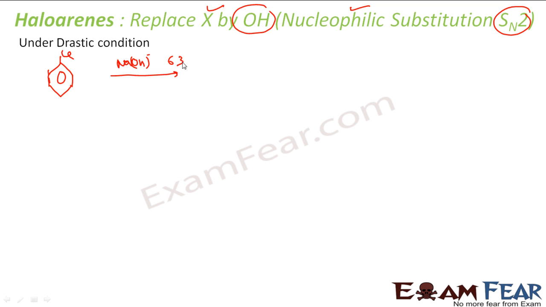At 623 Kelvin, high temperature, high pressure, and then we will give H plus. Look at this. With this, you get OH here. This Cl will be replaced by OH. This happens in a very drastic condition, right? You have to increase the pressure, increase the temperature, and then you get phenol from chlorobenzene. So let's see this reaction mechanism. This is an SN2 reaction.